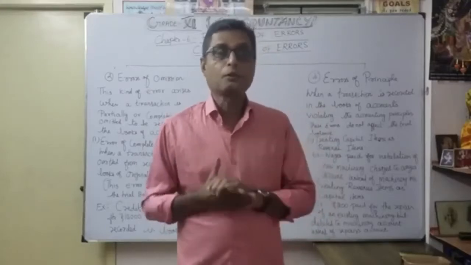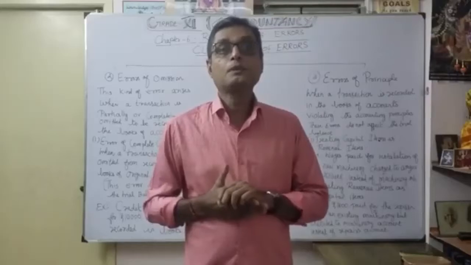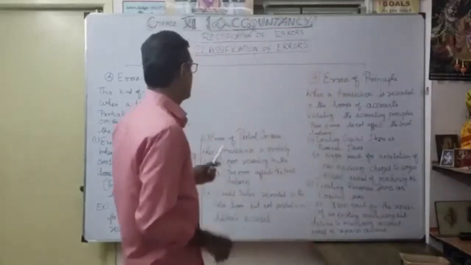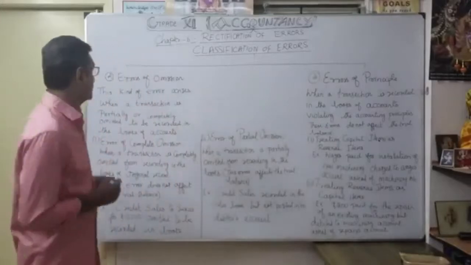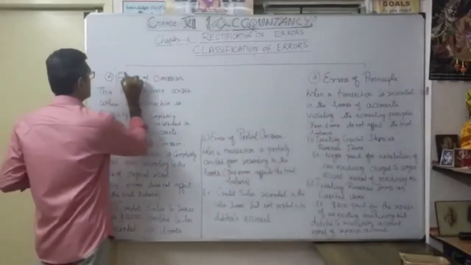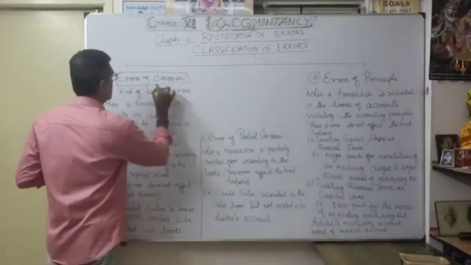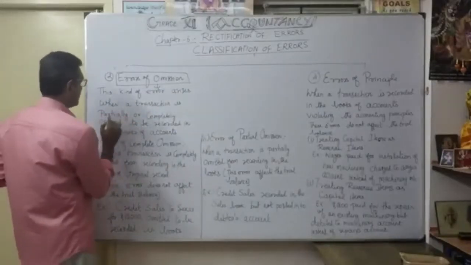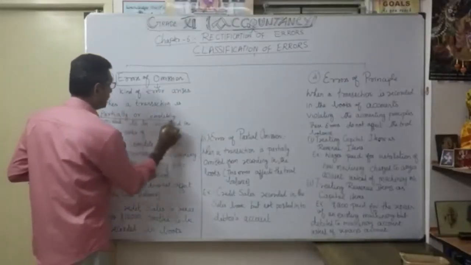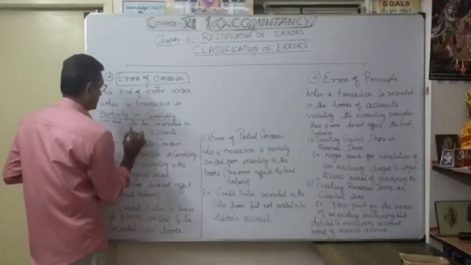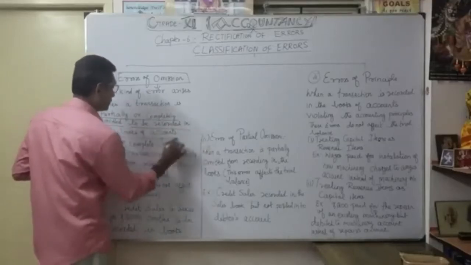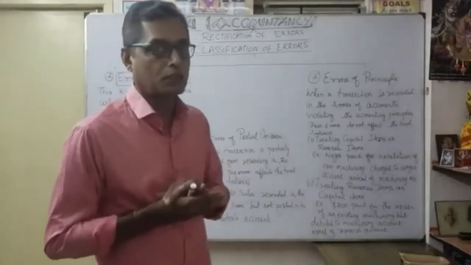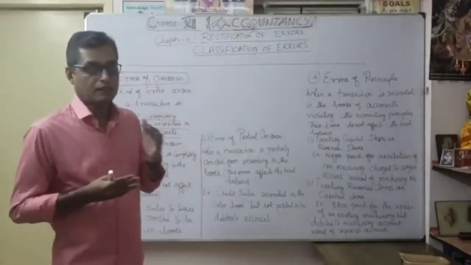Now the remaining one. The second one is errors of omission, which is one of the very important ones. What is errors of omission? We know already that this kind of error arises whenever a transaction is partially or completely omitted to be recorded in the books of accounts. That's why it is called errors of omission.